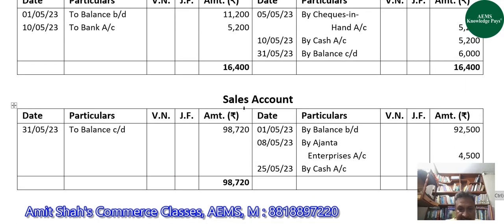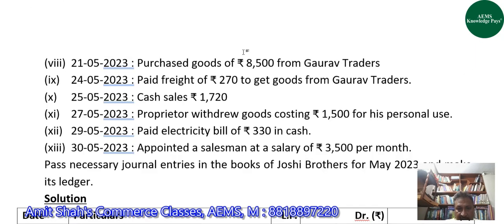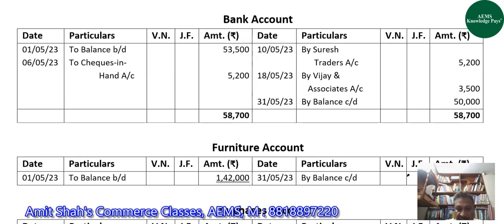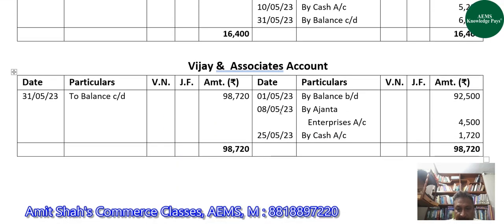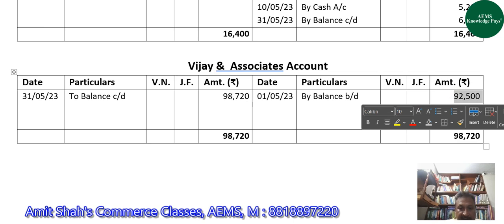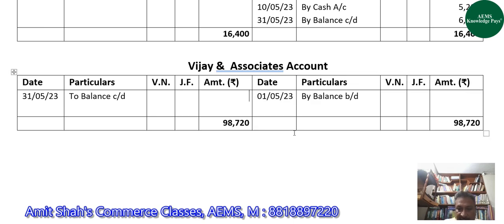Now the next account is of Vijay and Associates. Vijay and Associates is our creditor because its balance is a credit balance, and the amount is 3,900. So on 1st May 2023, we'll write the balance. I'm sorry, guys, I've forgotten the balance. What is the balance of Vijay Associates? 3,900. Okay.